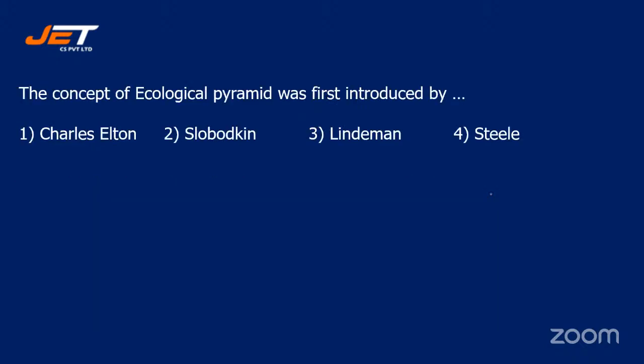Next question. The concept of ecological pyramid was first introduced by, and your options are Charles Elton, Slotkin, Lindeman, or Steele. The concept of ecological pyramid was first introduced by dash. By Charles Elton, an English zoologist and anthropologist, in 1927.